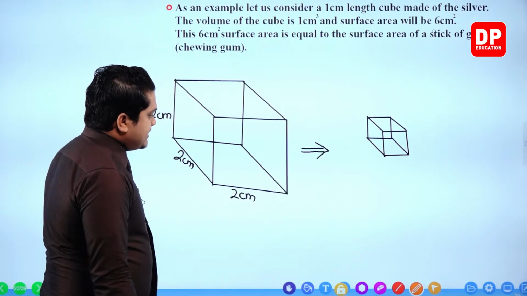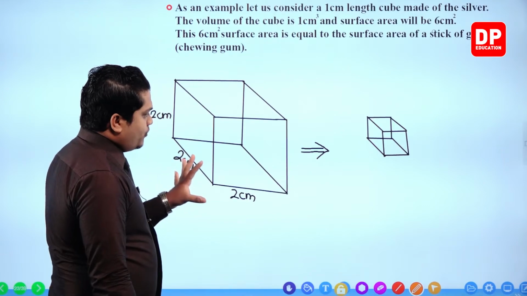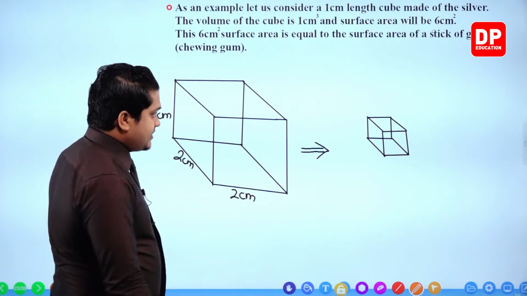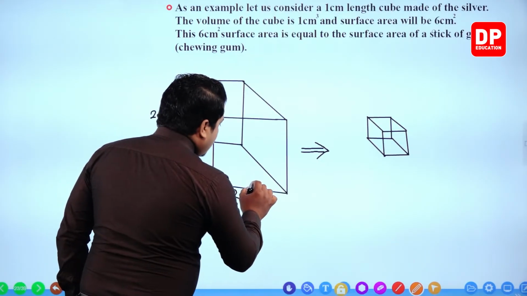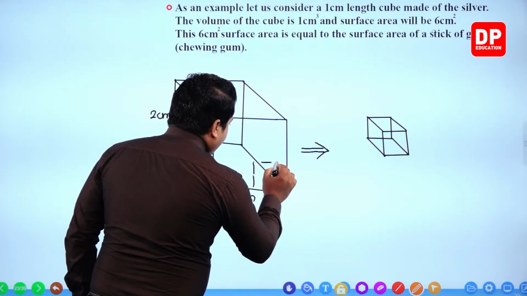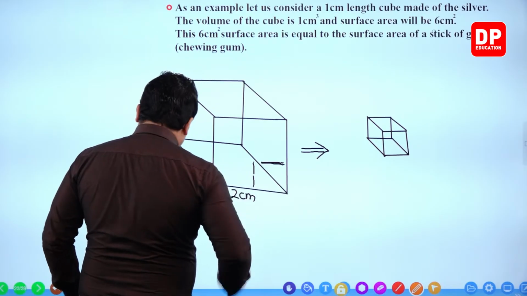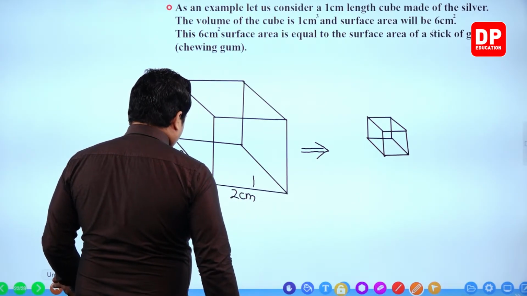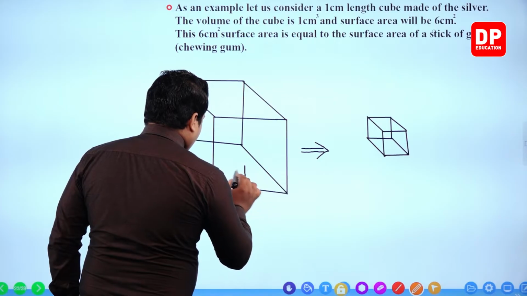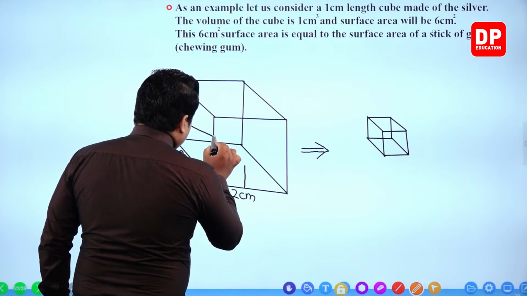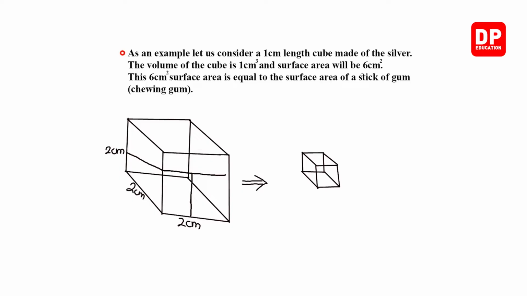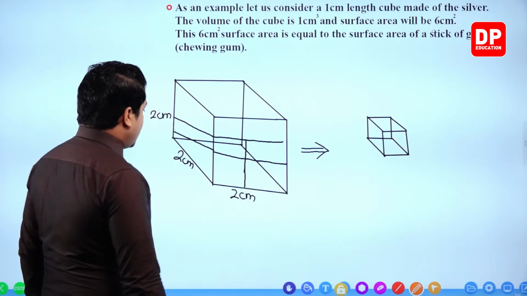Then I'm going to separate this cube into smaller cubes like this, my dear children. So how many cubes can I cut by using this larger cube?